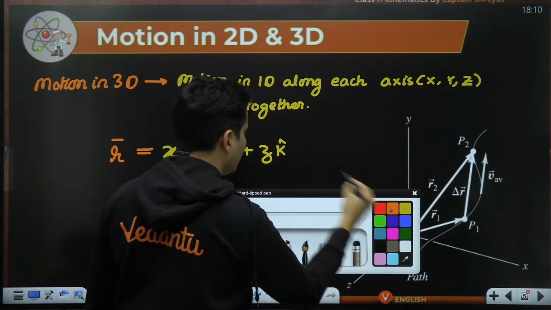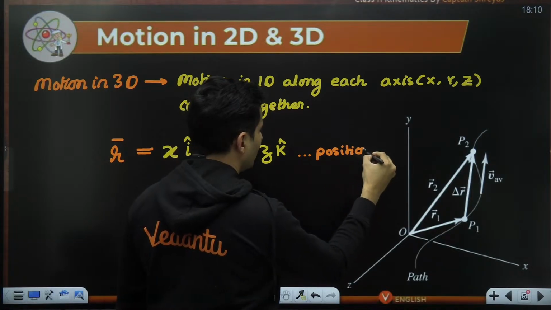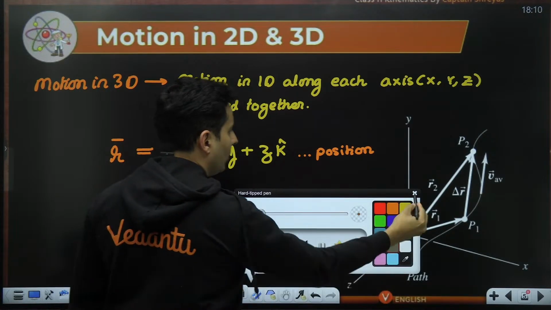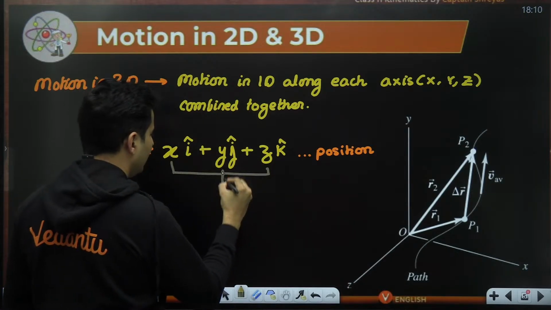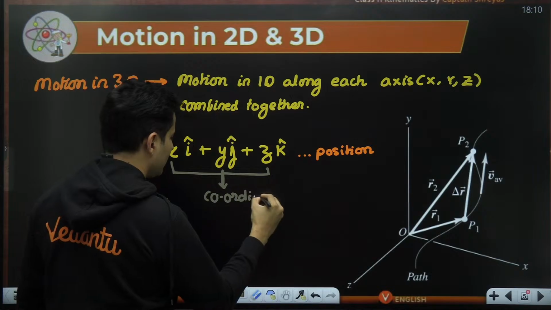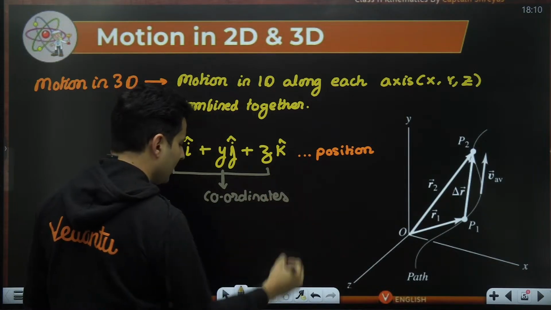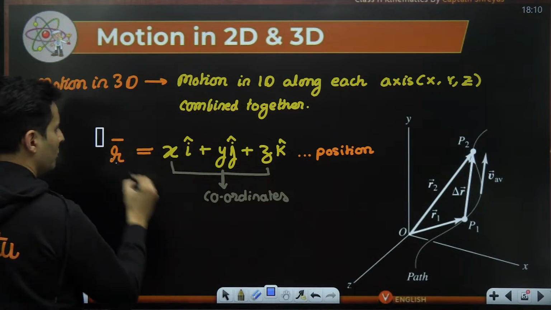So this is nothing but the position of the particle, and obviously this x, this y, and this z, they are the coordinates. So combining them, I basically get my three-dimensional motion.